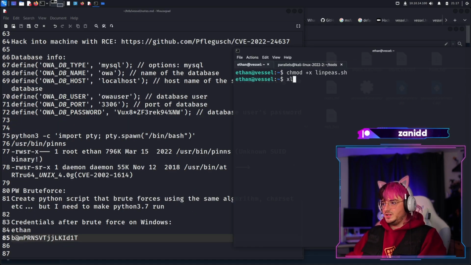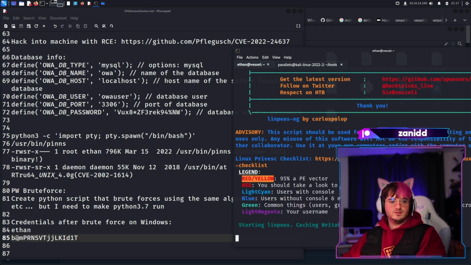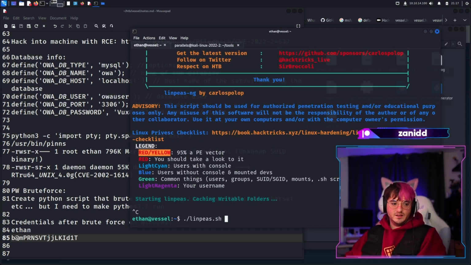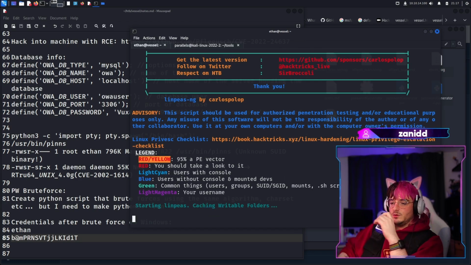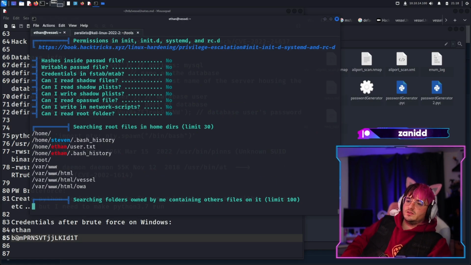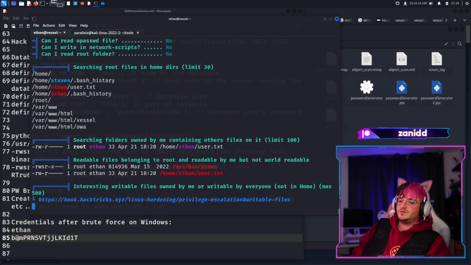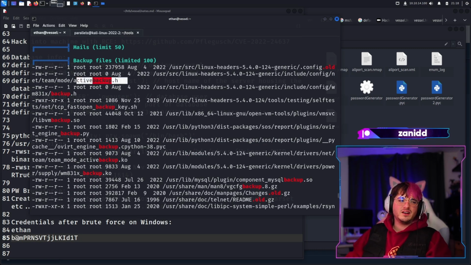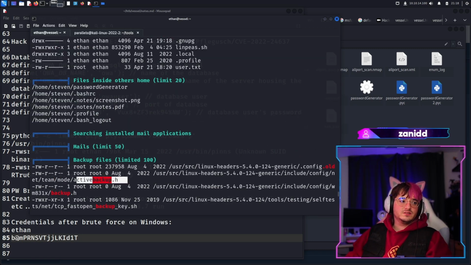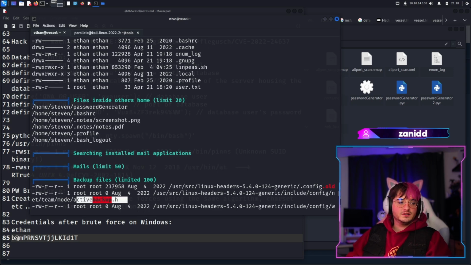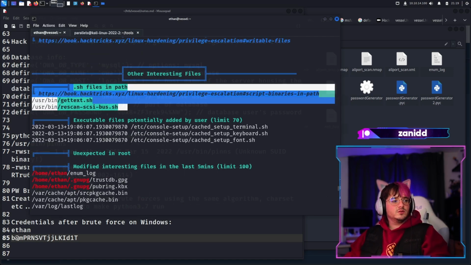So, but now we can. So let's do some linpeas. Oh, before we do that, let's find an enum log so we can read this information later on. And we found some red highlighted things. We have active backup. Okay, this could be something important, but I'm not sure. Maybe we can do something with this.